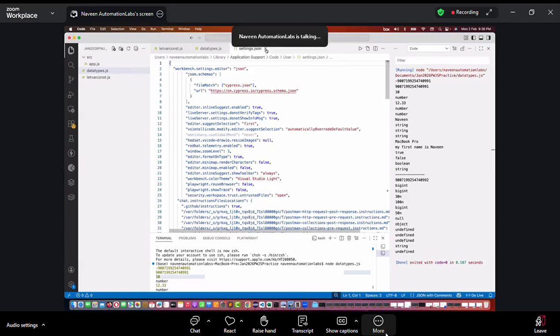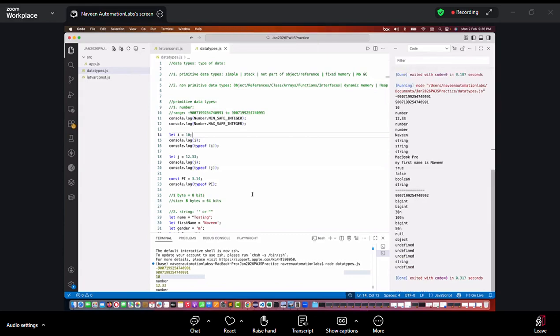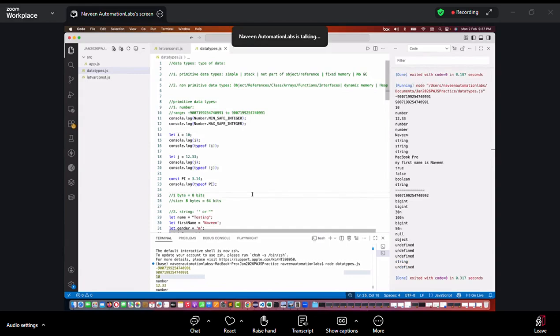So can anyone tell me, when you downloaded this particular extension, are you able to see this run icon? Priyanka says it works for her. Yes, able to see, that's it. And then after that, write any simple code, print something on the console and click on this run icon. It will start working. In 99% of cases, it will work.